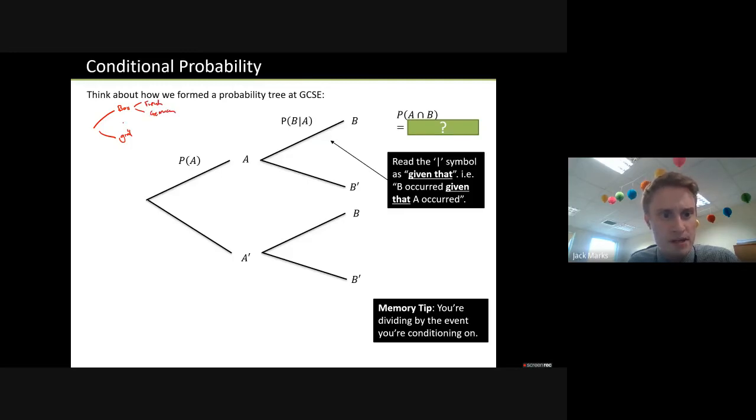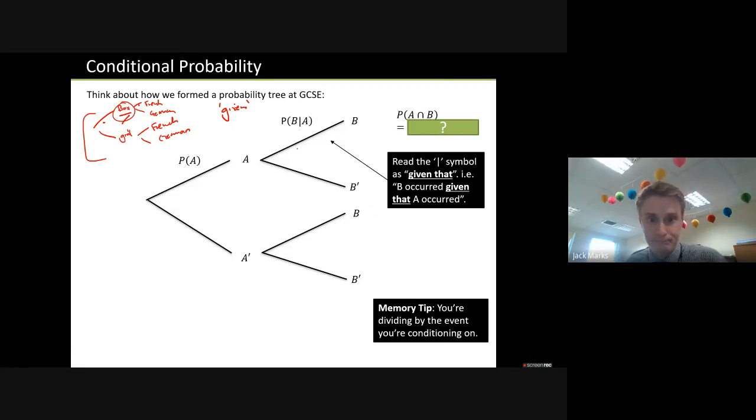You might remember that we multiply across the branches for a tree diagram to find probabilities. And then we had a variation which was normally using the word given. Given tends to be the word that's used. And we sometimes said things like, given that the student picked was a boy, what's the probability they picked French? And instead of using a denominator talking about all of the people, the denominator then was out of the number of boys. So it sort of restricted the situation. That's conditional probability, that idea.